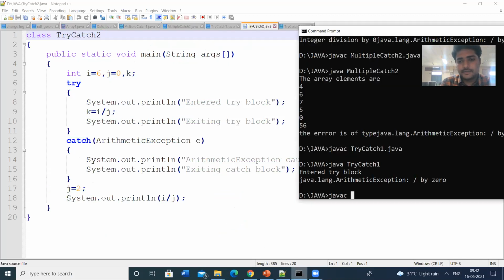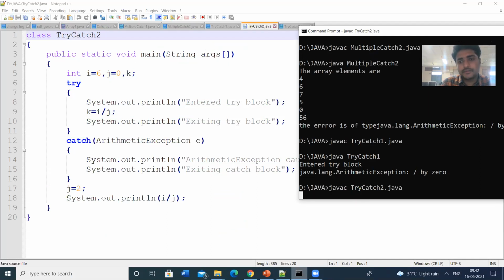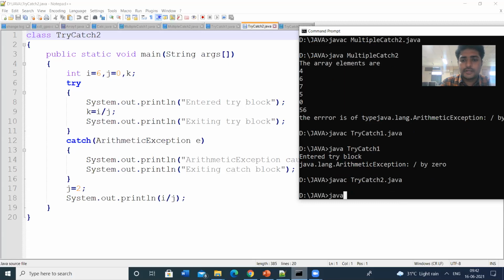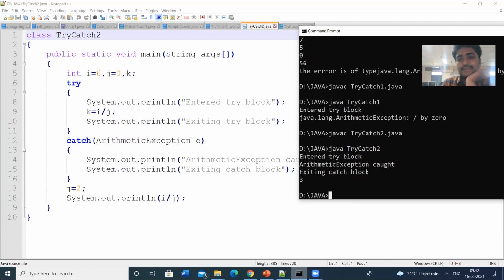So javac TryCatch2.java, okay, then java TryCatch2. So let us see. This statement will be executed: enter the try block.